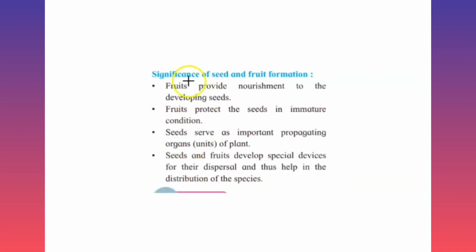And at the last, here we study some significance of seed and fruits. In that, fruits provide nourishment to the developing seed, as the fruits have a reserve of food material, that's why it provides nutrition to the developing seeds. With that, fruits protect the seeds in immature condition, and after the maturity of the seed, the seed has the ability to germinate, but till then the fruits protect the seeds in the immature condition.